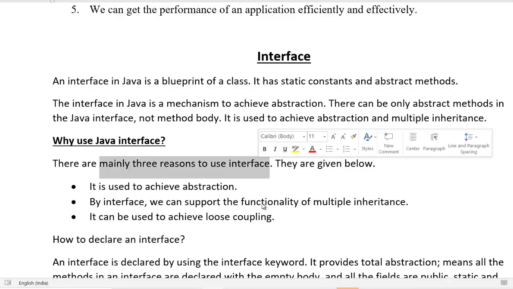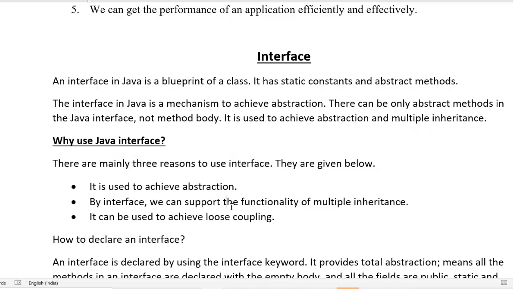There are three main reasons for using an interface. Number one, to achieve abstraction. Number two, by interface, one can support the functionality of multiple inheritance. Multiple inheritance we cannot use directly, but we can use it with the help of an interface. Third, it achieves loose coupling. Loose coupling means the multiple methods can be easily accessed.